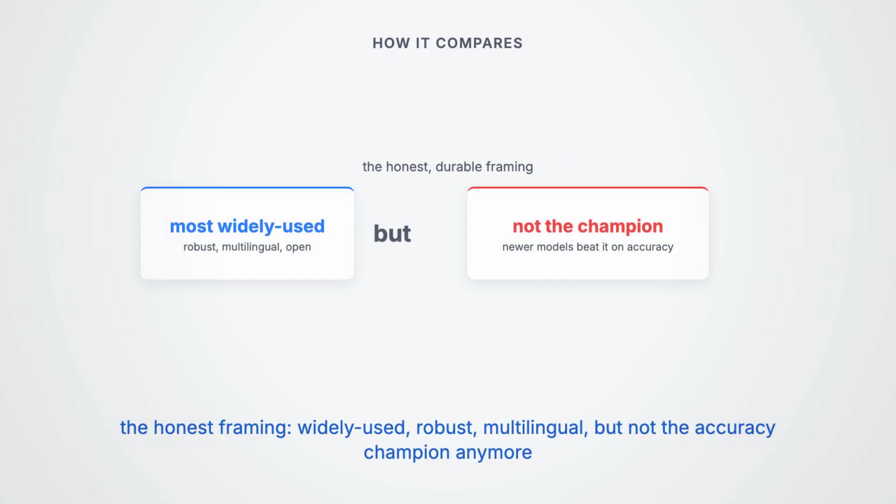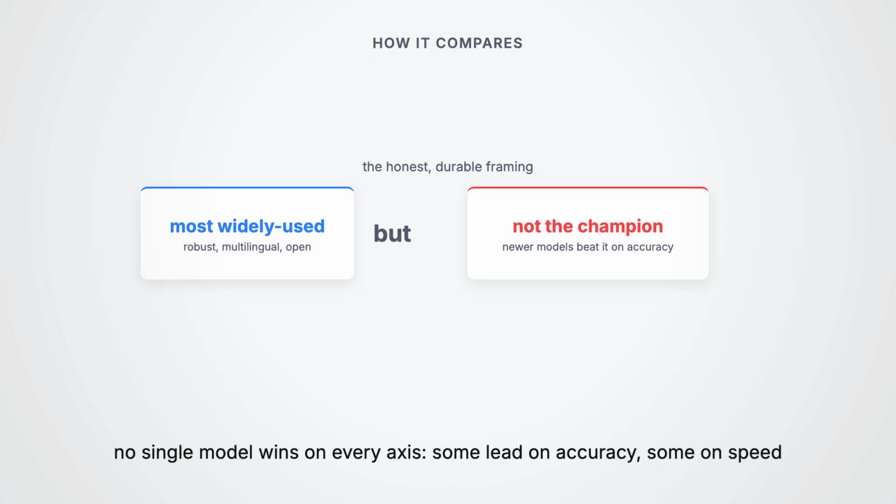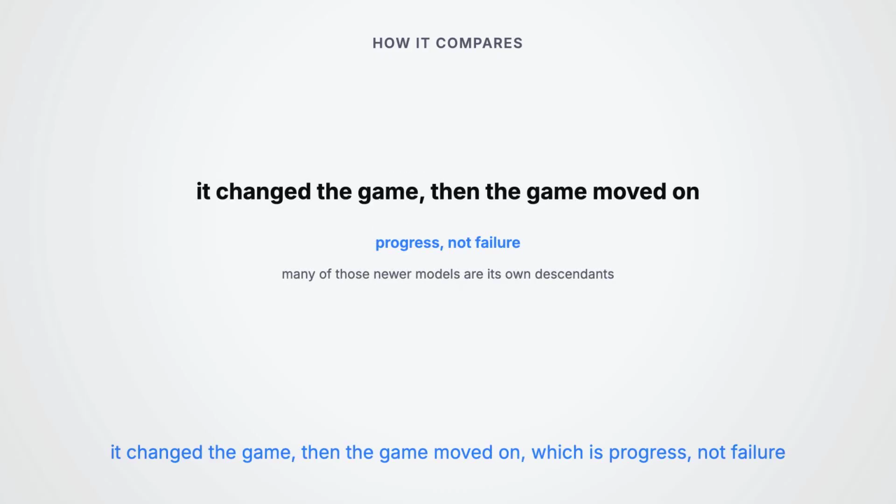So the honest, durable framing is this. Whisper is one of the most widely used open speech models, robust and multilingual, but not the accuracy champion anymore, and the rankings shift constantly. No single model wins on every axis. Some lead on raw English accuracy, some on speed, and Whisper still shines on broad multilingual coverage and translation in one open package. It changed the game. Then the game moved on, which is progress, not failure, since many of those newer models are its own descendants.